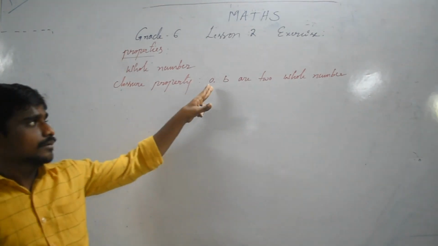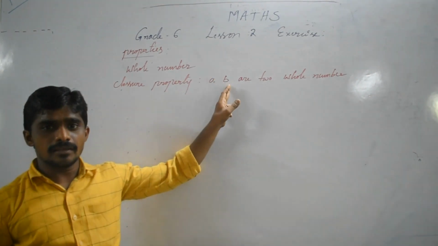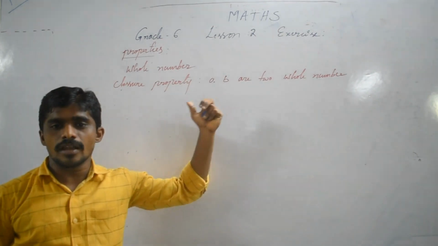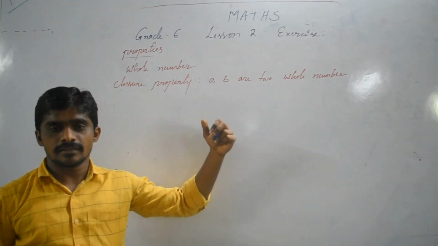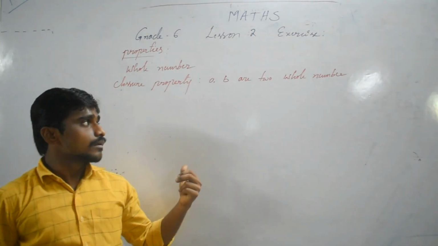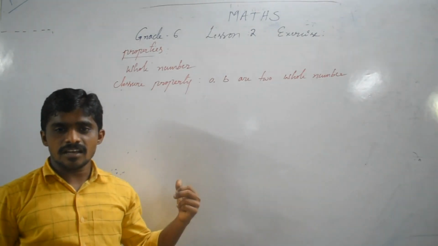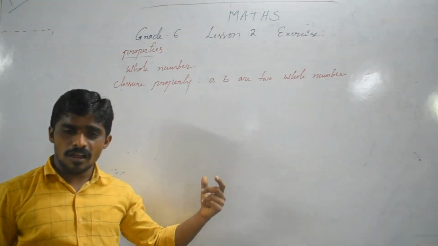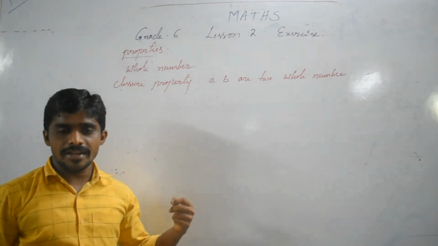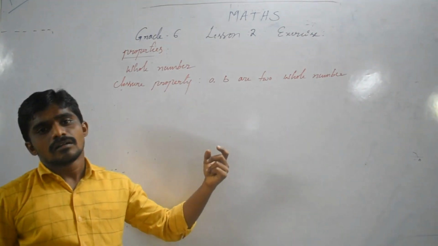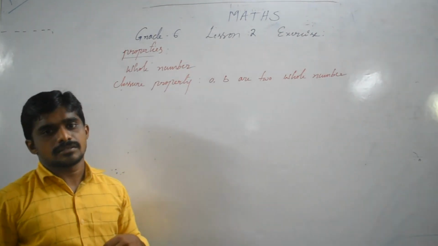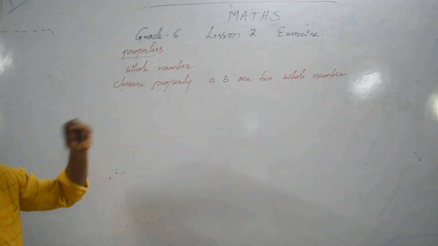A plus B, their sum is also a whole number. A minus B, their difference is also a whole number. A times B, their product is also a whole number. A divided by B, their quotient is also a whole number. So that is the closure property.